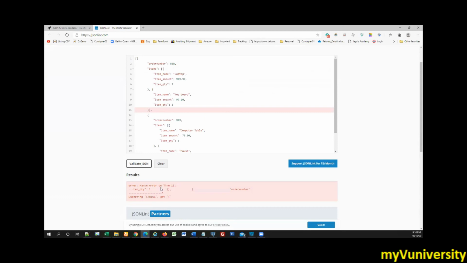What's wrong over here? It says line number 11, quantity 1. Items, that square bracket. Shafi is saying somewhere we are missing on items. Let me see items and the square bracket should be outside.